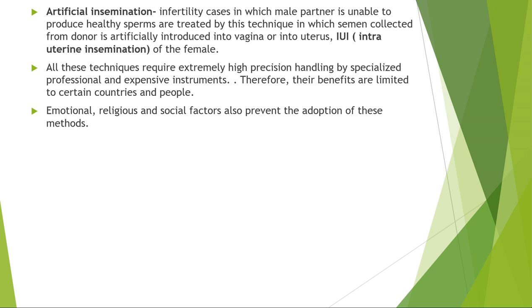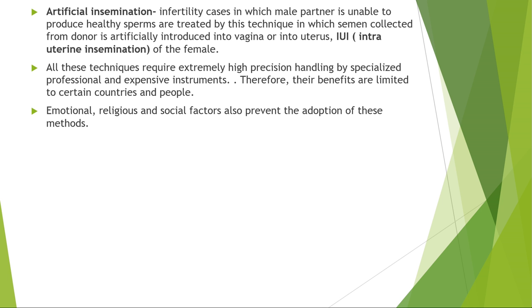Such type of technique is called the IUI, or intrauterine insemination, or you can shortly call it artificial insemination, in which semen collected from the donor is artificially introduced into the vagina or into the uterus of the female.